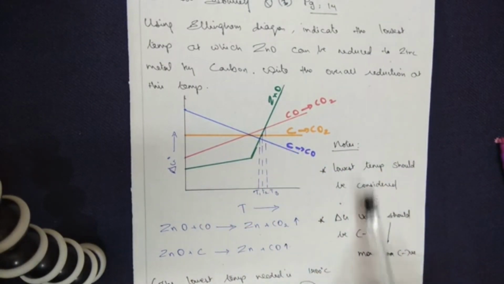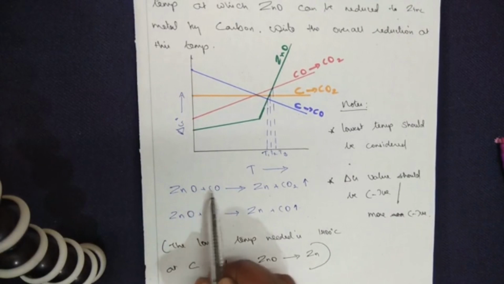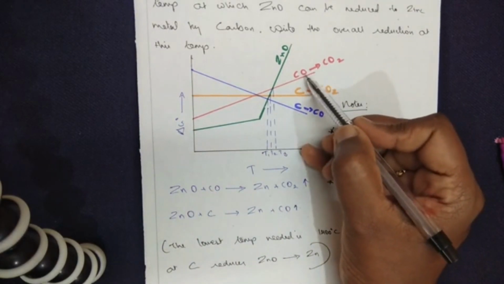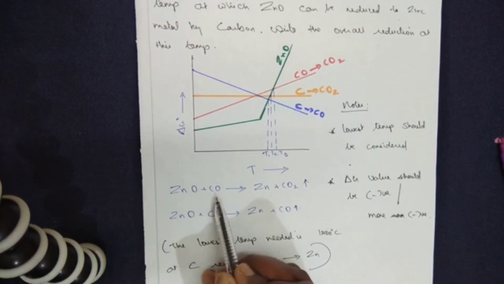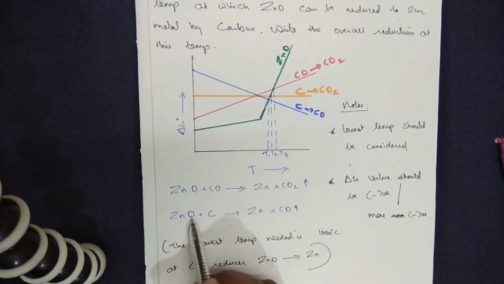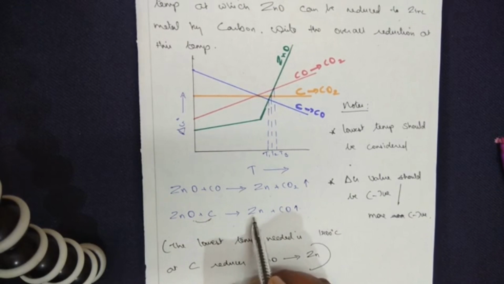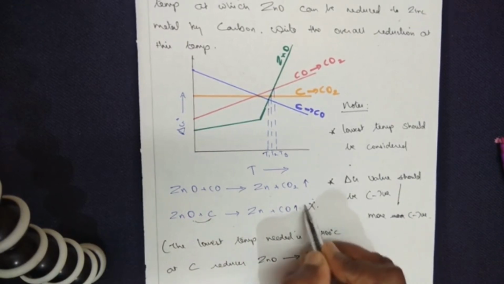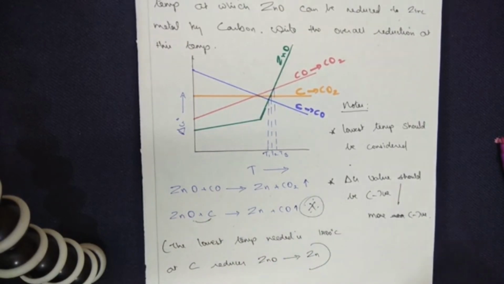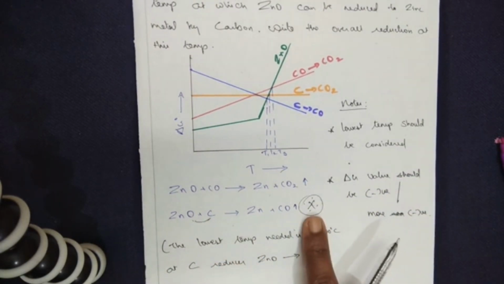And that's the reason we opted for zinc oxide being converted into zinc by carbon. Now let's see the proof of it here. Zinc oxide, for example, I have taken carbon monoxide. When I treat it with carbon monoxide, what do I get? Zinc plus carbon dioxide. Now zinc oxide plus carbon, when I treat it here, what do I get? Carbon and oxygen go together as carbon monoxide, and I get zinc. Therefore, in reducing a metal oxide, converting zinc oxide to zinc, carbon acts as the best reducing agent.